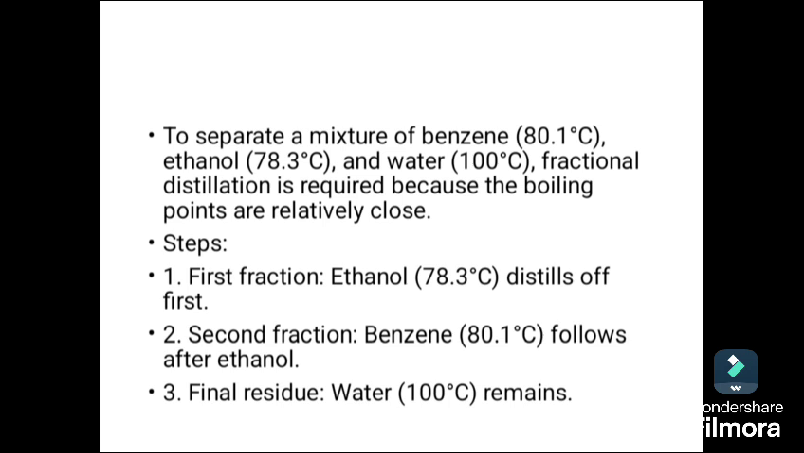So, in using fractional distillation to separate benzene, ethanol, and water, the one that has the lowest boiling point will be the one that distills first. So ethanol distills first as the first fraction because its boiling point is 78.3 degrees Celsius. The second fraction will be benzene because its boiling point is 80, while the final residue will be water, which will remain.